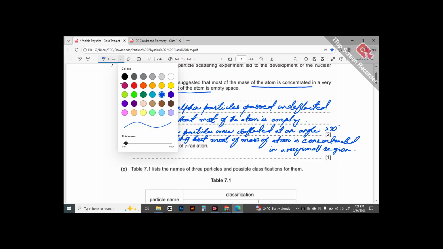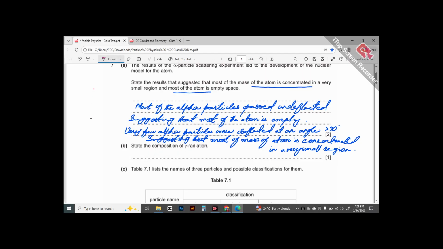Then they are asking for stating the composition of gamma radiation, as we had already discussed. As soon as you hear the name alpha particle, the very first thing that should come to your mind is helium nucleus. As soon as you hear beta particle, the very first thing that should come to your mind is fast moving electron. And as soon as you hear about gamma radiation, the very first thing that should come to your mind is they are electromagnetic radiations or waves.